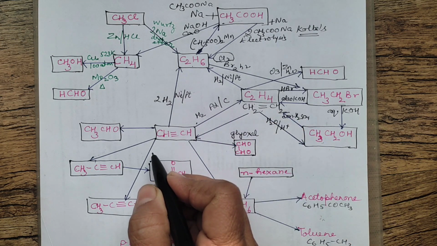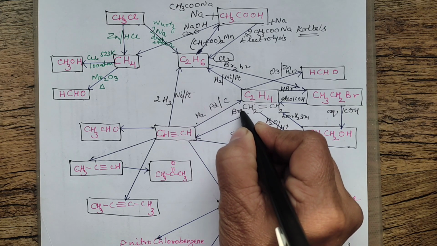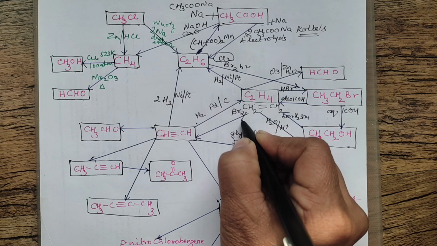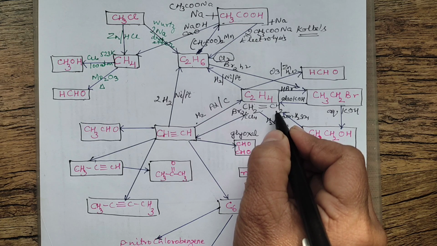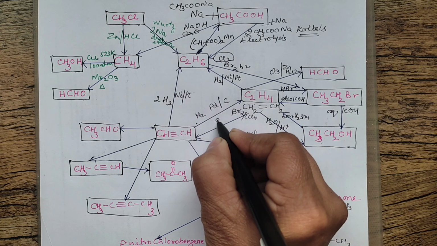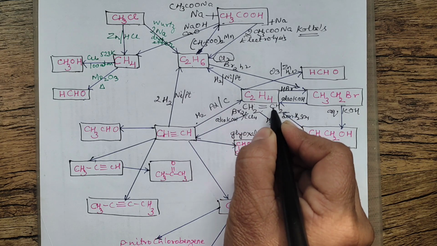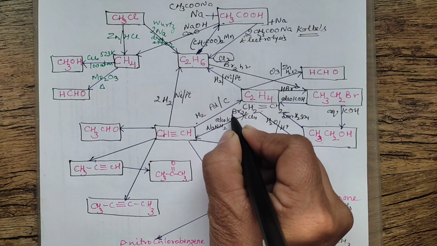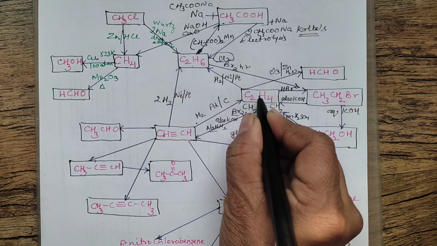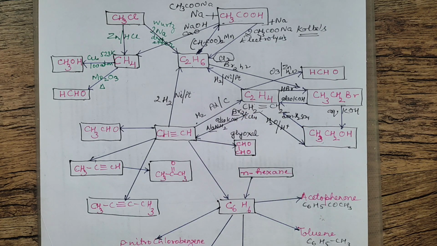You can go the reverse way also, but that is not just one step. What you do is you first add bromine. When you add bromine in the presence of CCl4, it will form vicinal dibromide. Br will add on. And then you will be using alcoholic KOH. Alcoholic KOH will help in removing one H and one Br. Further, you will be heating in the presence of Na and H2. So 3 reagents will be required to convert ethene to ethyne. But you can convert it, and this is important, you can use it in some conversions.